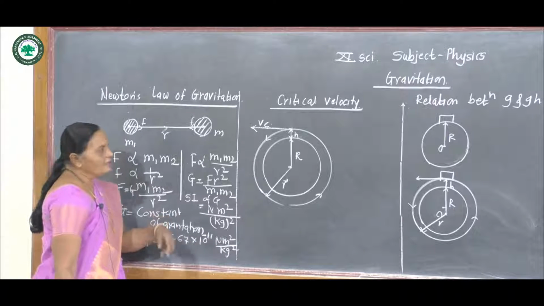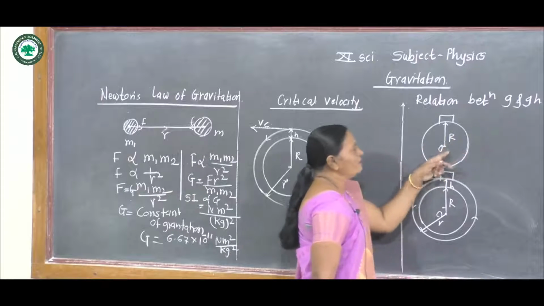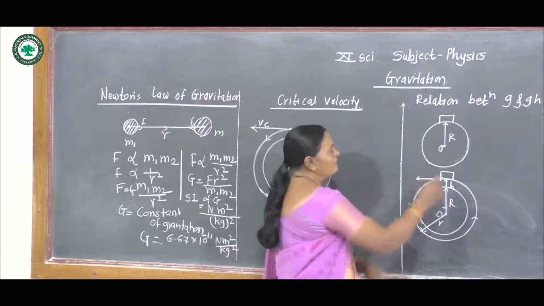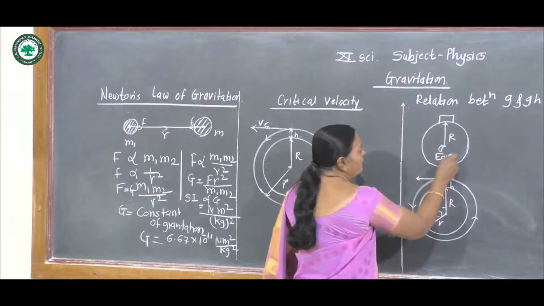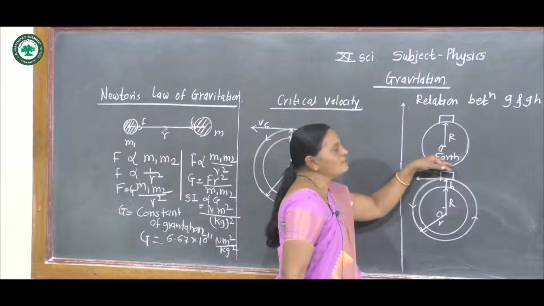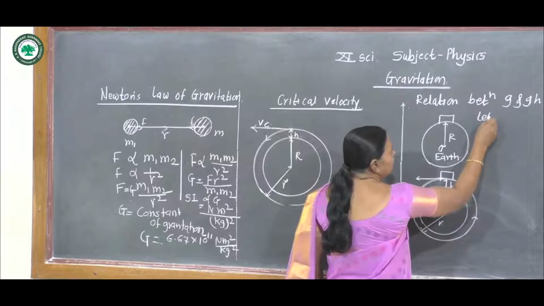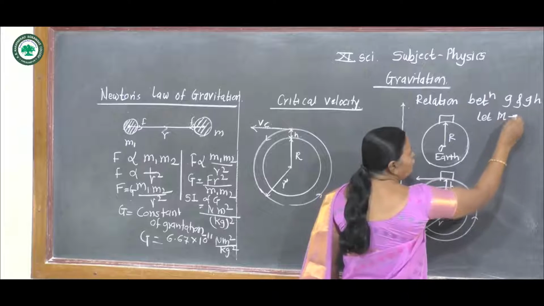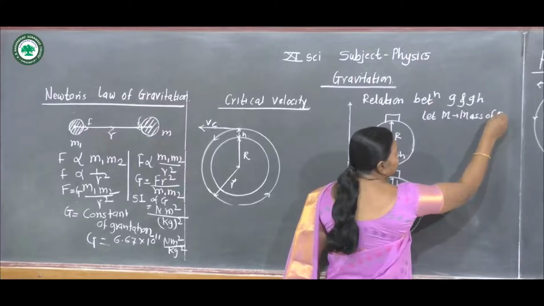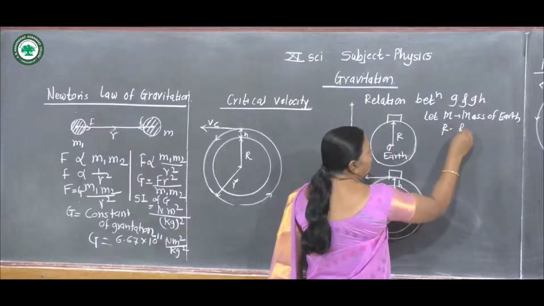Now see the relation between g and G. Suppose we consider an object resting on the earth. This is the earth, and there is a force of attraction between this object and this earth. Then suppose M is the mass of earth. R is the radius of earth.